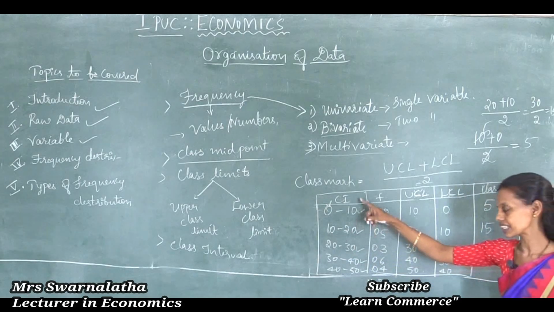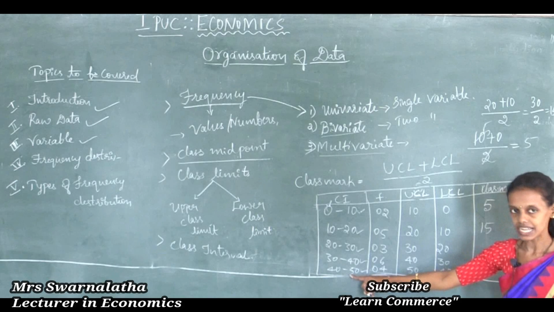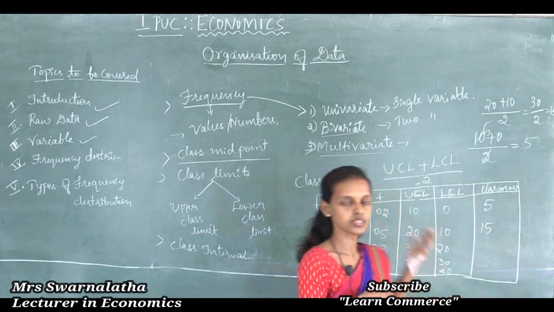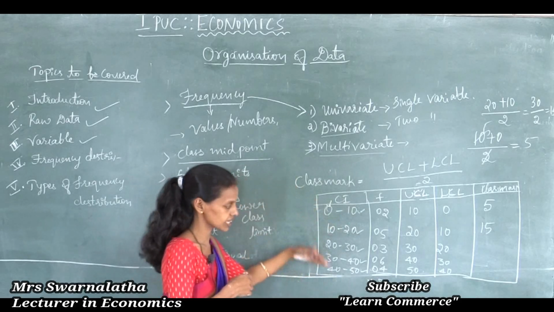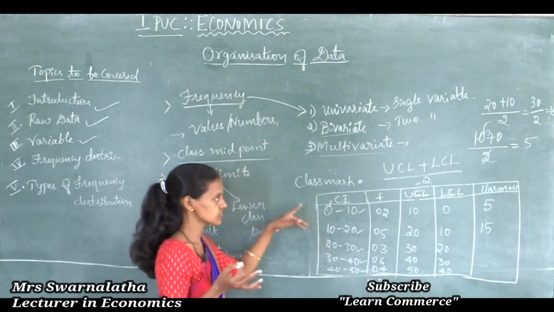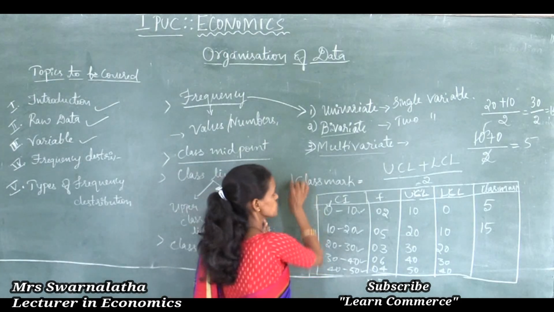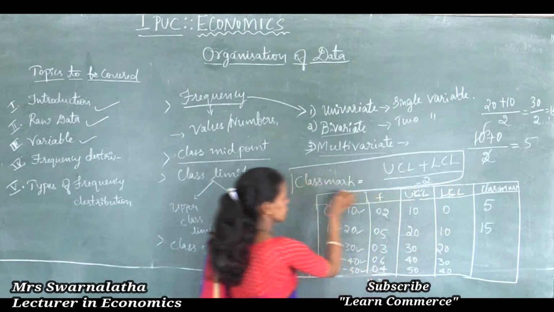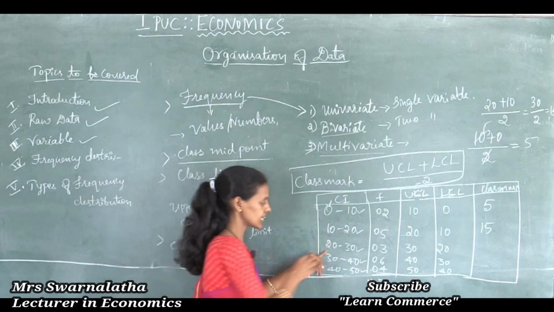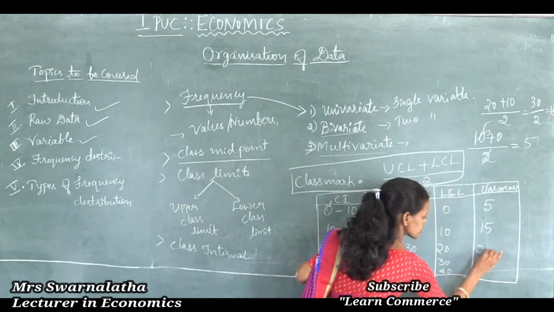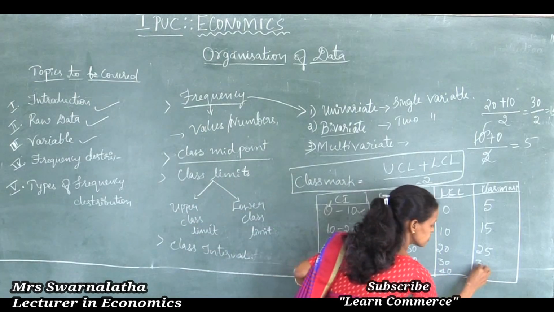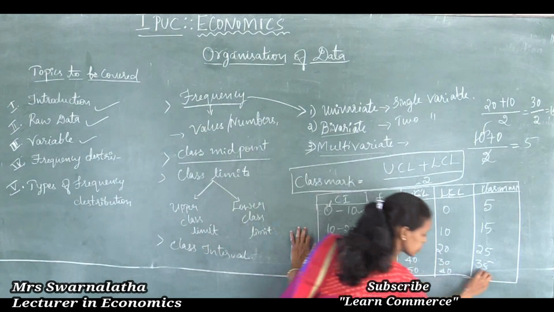If the numbers are in continuous order like these simple class intervals, it is easy to calculate, and there is no need of calculating for all. If you calculate the first one, you can easily do the rest. If the numbers are in a comprehensive manner and difficult, it is very essential to use the formula to calculate midpoint, that is upper class limit plus lower class limit divided by 2. This one you can understand: the middlemost value of 20 to 30 is 25, 30 to 40 is 35 and 40 to 50 is 45.